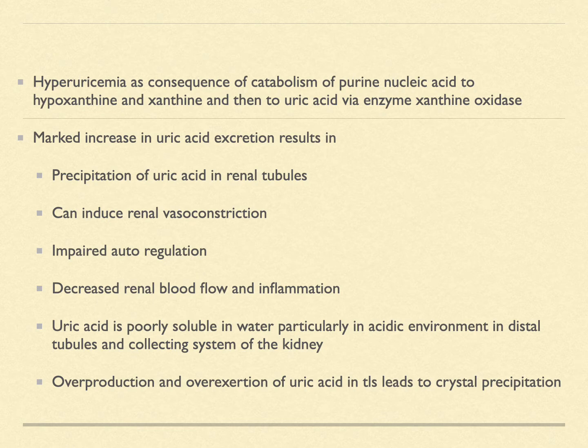The hyperuricemia is a consequence of the catabolism of the purine nucleic acid to hypoxanthine and xanthine and then to uric acid via the enzyme xanthine oxidase. Marked increase in the uric acid excretion results in the precipitation of the uric acid in the renal tubules, and they can cause renal vasoconstriction and impaired autoregulation, decreased renal blood flow and inflammation. The uric acid is poorly soluble in water, particularly in acidic environment in distal tubules and the collecting system of the kidney. The overproduction and the overexcretion of the uric acid in tumor lysis syndrome leads to crystal precipitation.